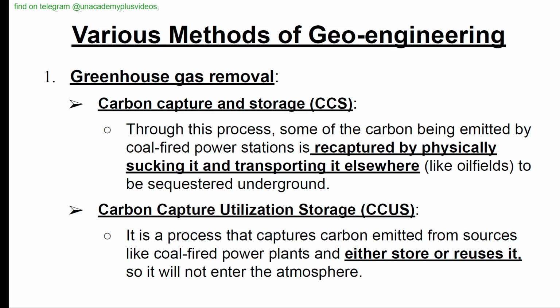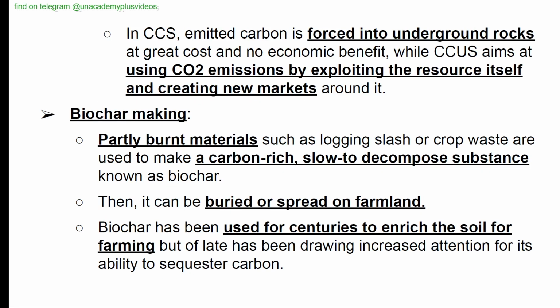It is a process that captures carbon emitted from sources like coal-fired power plants and either stores or reuses it. So it will not enter the atmosphere. In CCS, emitted carbon is forced into underground rocks at great cost and no economic benefit, while CCUS aims at using carbon dioxide emissions by exploiting this resource itself and creating new markets around it. So that is all about CCS and CCUS.